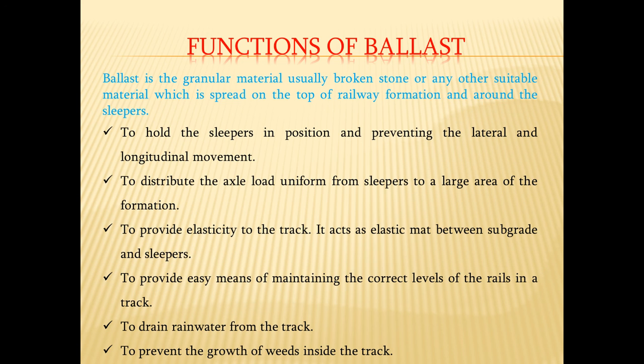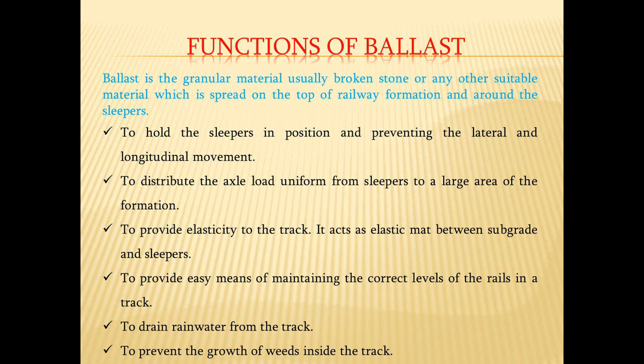Another important function of ballast is to provide elasticity to the track, so that there is an elastic nature in the track and it can absorb shocks and vibrations. So it acts as an elastic mat between the subgrade and sleeper, to provide an easy means of maintaining the correct levels of the rail in a track. Now both the rails should be at the same level. In curvature, with super elevation, the outer rail will be at a higher elevation than the inner rail. So to maintain all these criteria of rails in a straight track as well as in a curvature,